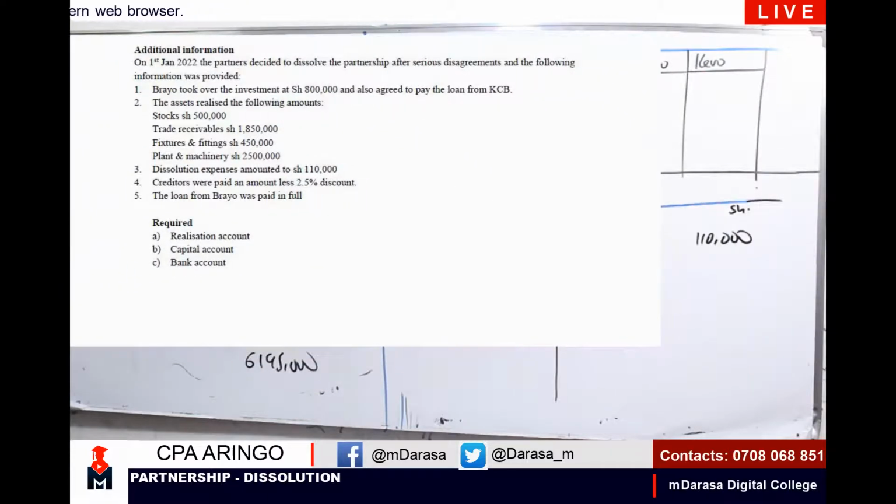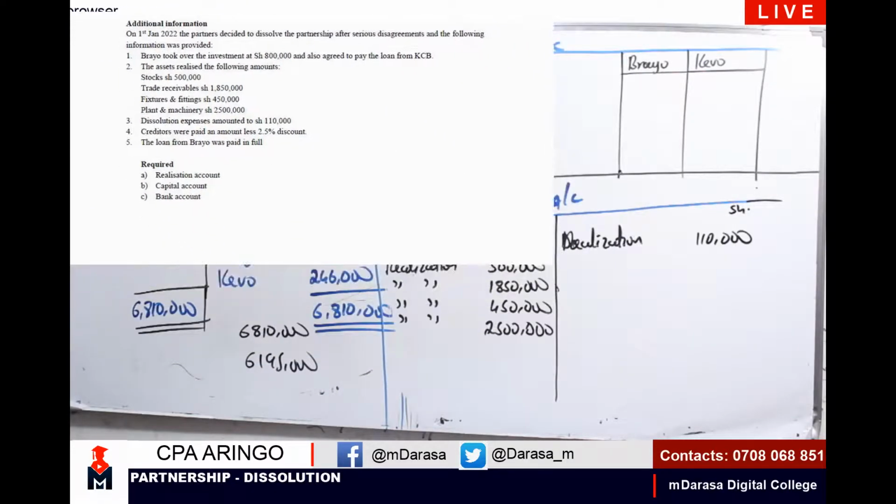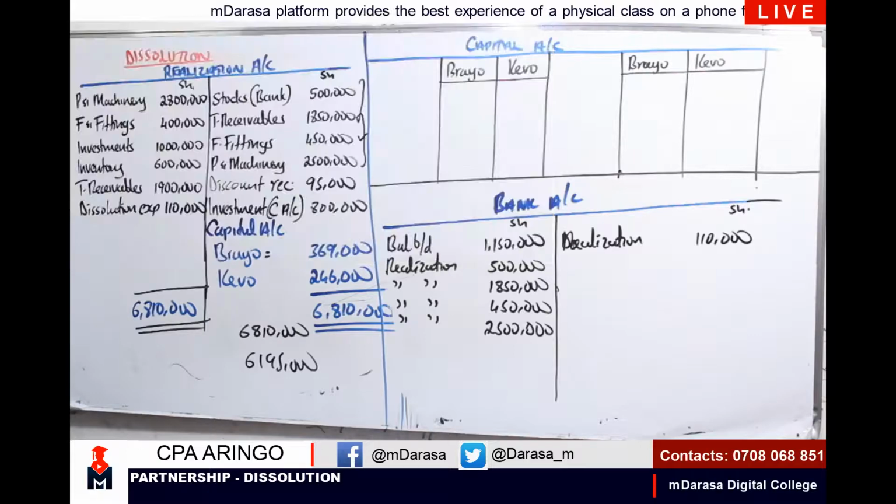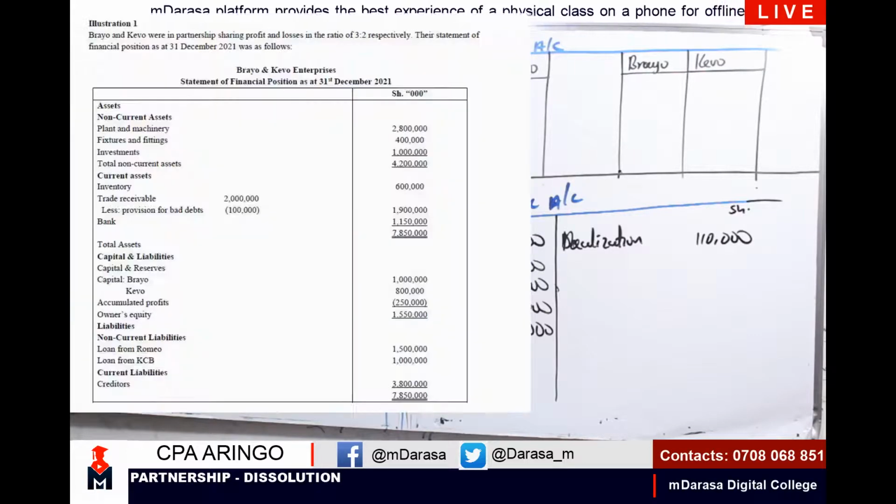In our additional information, Brayo took over the investment of 800 and also agreed to pay a loan that will affect our capital account. Realization, we've seen dissolution expenses, we've considered. Creditors were paid an amount less 2.5%. And we had already computed our discount. So how much then will we pay our creditors?